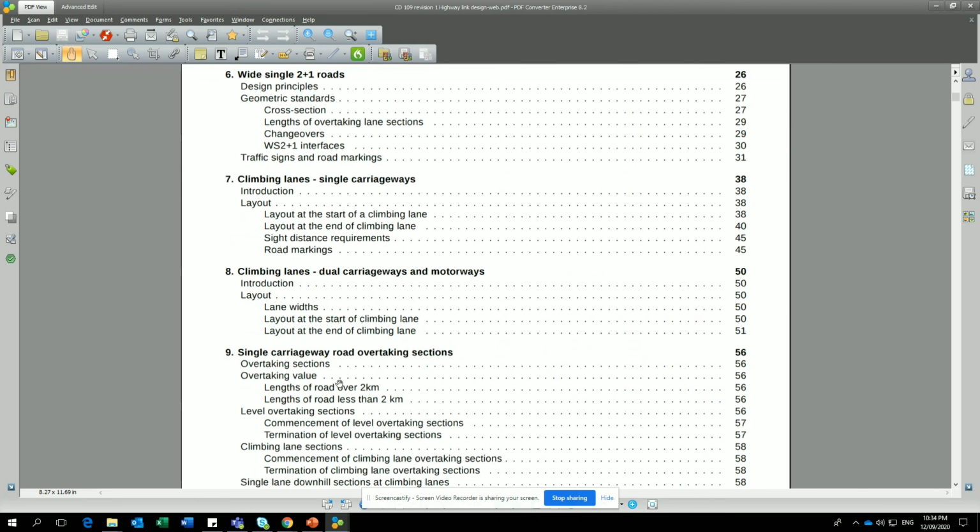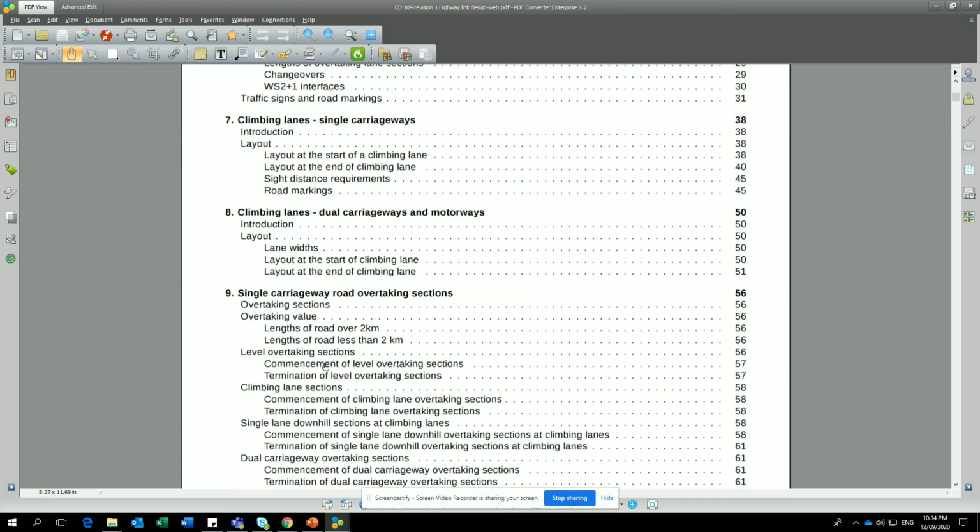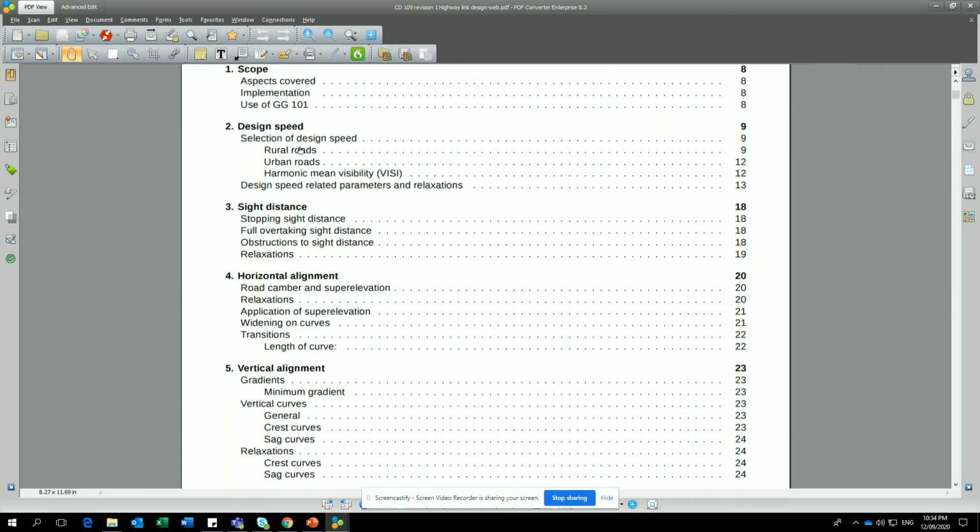These are just example types, but the basic things will be covered in these 5 sections. So read all these sections and make a note of what the criteria are, what the maximum gradient is, and what the maximum k value is, and then prepare a sheet. That's it, guys. A similar approach for AASHTO also.